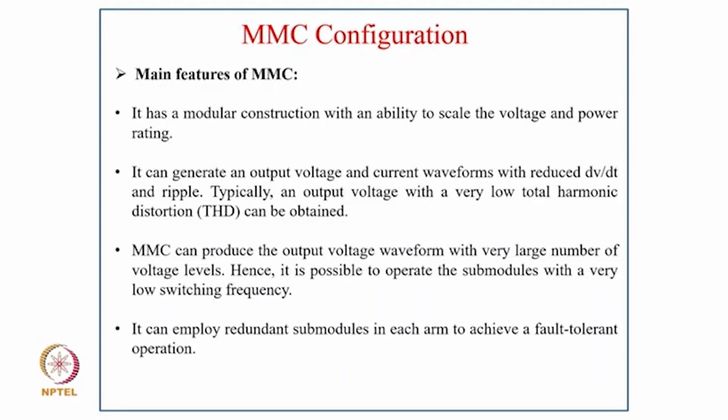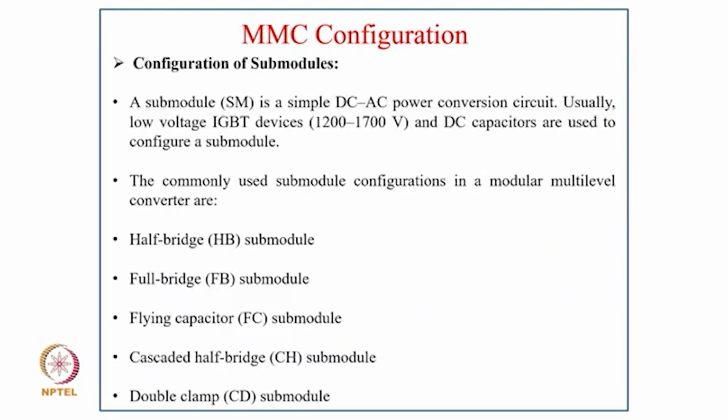Coming to the main features of this MMC, it has a modular construction with an ability to scale the voltage and current rating, and it can generate output voltage and current waveforms with reduced dV/dt, and an output voltage with very low total harmonic distortion can be obtained. MMC can produce the output voltage waveform with a very large number of voltage levels. Hence, it is possible to operate the submodules with a very low switching frequency, including even the fundamental frequency, and it can employ redundant submodules in each arm to achieve fault-tolerant operation.